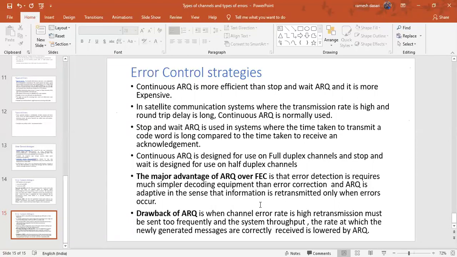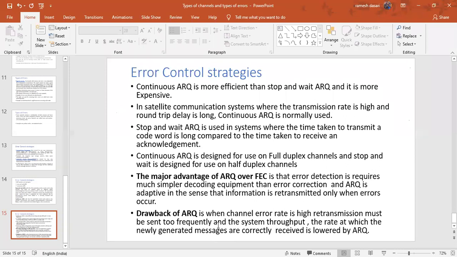Is it okay? Efficiency is very, very less. At the same time, when you transmit the code words, if the channel is too noisy, then the receiving of correct code words is very, very less. So those two are the drawbacks of ARQ. Is it clear? So look at the statement once again. When the channel error rate is high, retransmission must be sent too frequently. So many times, repeatedly, you have to go for retransmission, because the channel error is very, very high. At the same time, you can say that efficiency is less and throughput is also less,